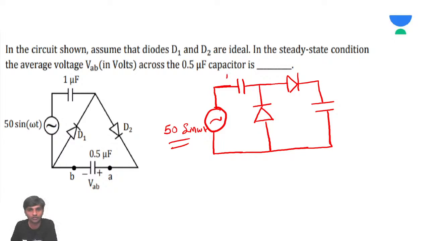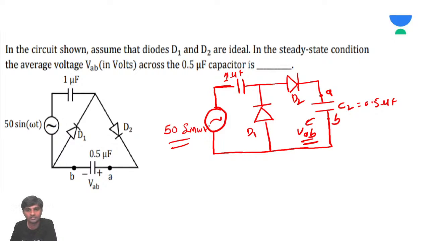The input is 50 sine omega t. It's going to be a 1 microfarad capacitor, C1, and this is diode D1, diode D2, and then this is going to be C2, which is going to be a 0.5 microfarad capacitor, and the voltage across points A and B is going to be VAB.